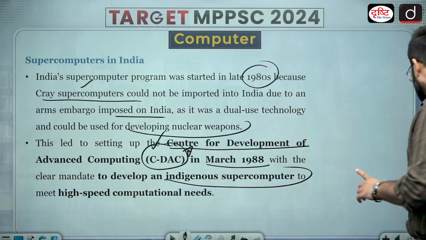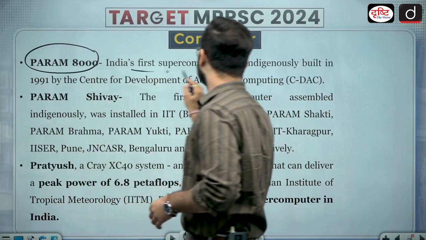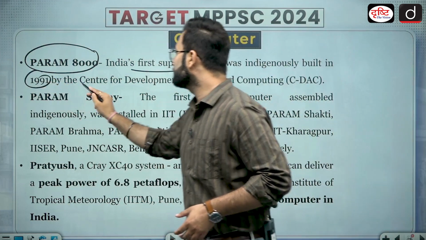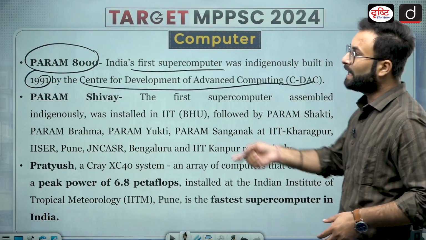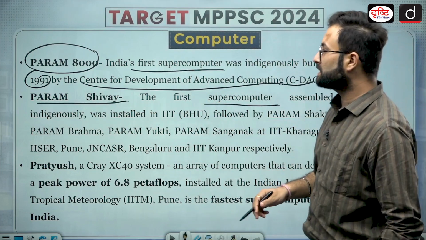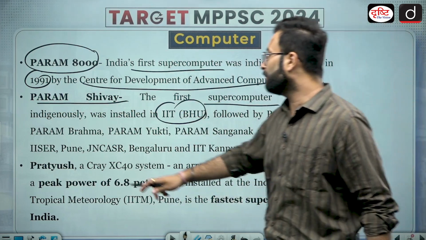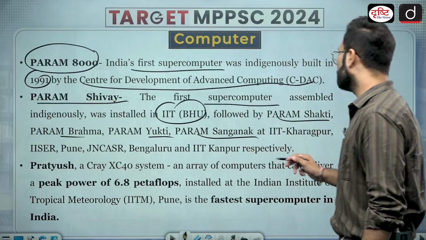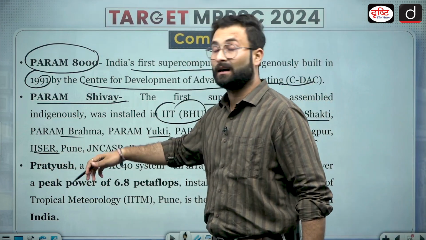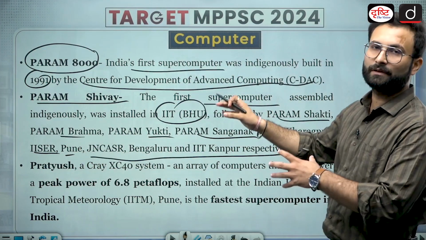Okay, after that what happens? Param 8000 is India's first supercomputer. It was indigenously developed in 1991 by CDAC. Then came Param Shivay. It was the first supercomputer assembled indigenously and was installed in IIT BHU, followed by Param Shakti, then Param Brahma, Param Yukti, Param Sanganak. These are installed in institutions like IIT Kharagpur, IISER Pune, and others, respectively.